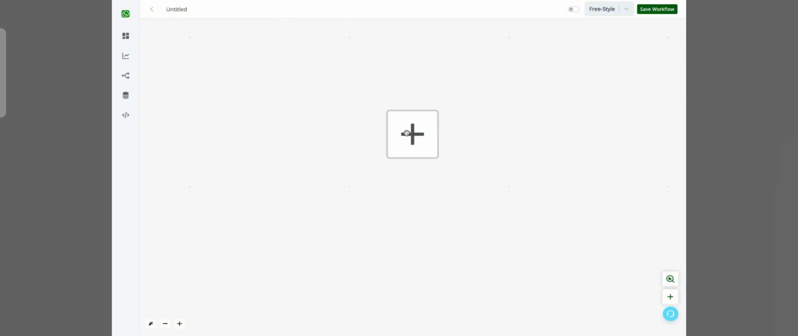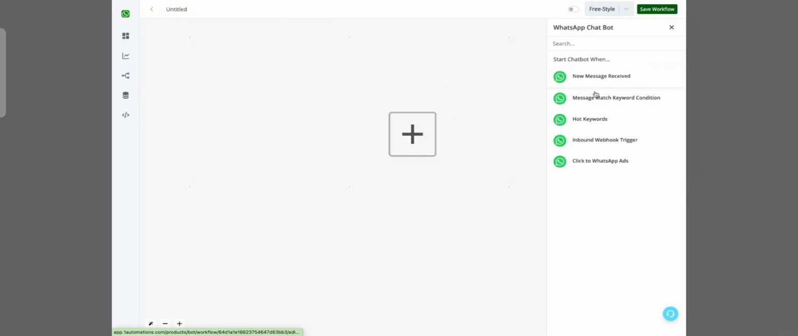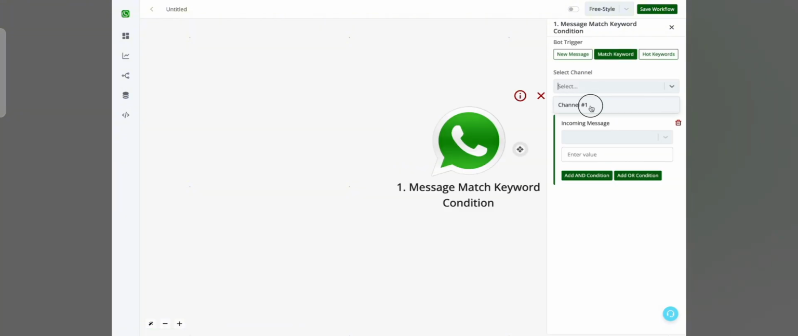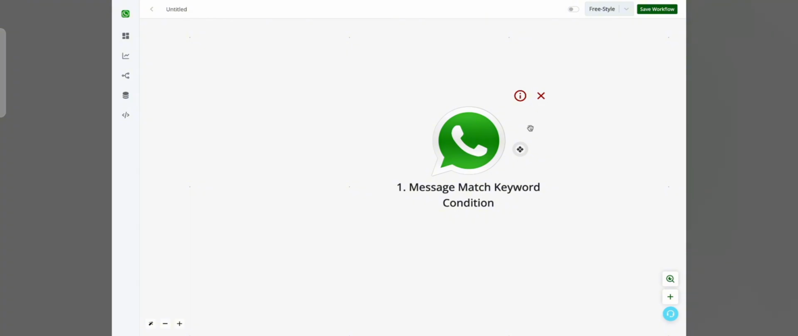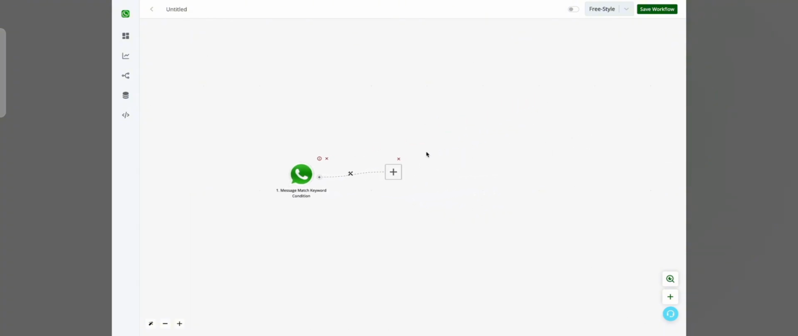Now let us understand the other triggers. The second is a message match keyword condition. In this case you can have multiple keywords and multiple bots for the same trigger type, and so you can define if the message contains order or the message contains status. So if the incoming message contains order or status, this particular bot flow will get triggered, and then the user will be basically taken to various steps.